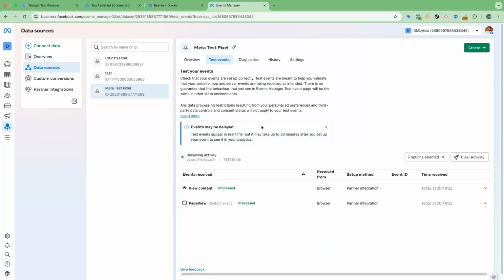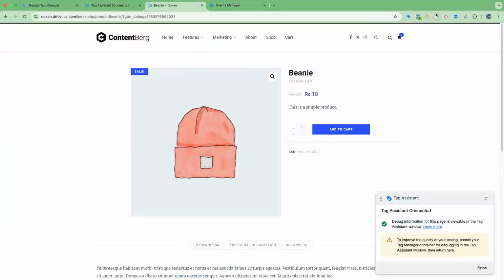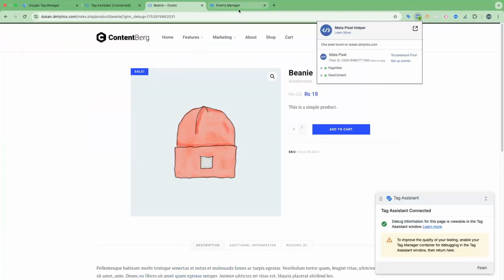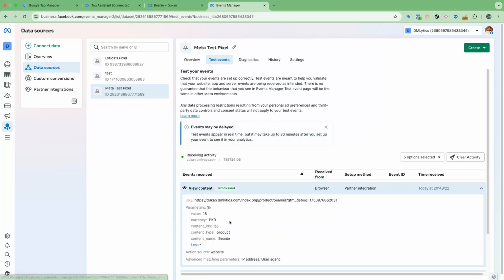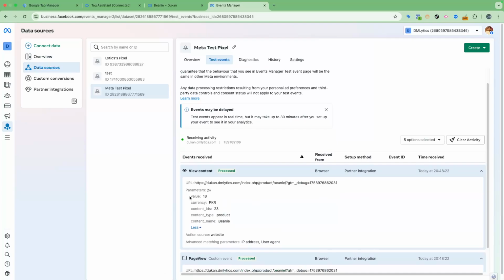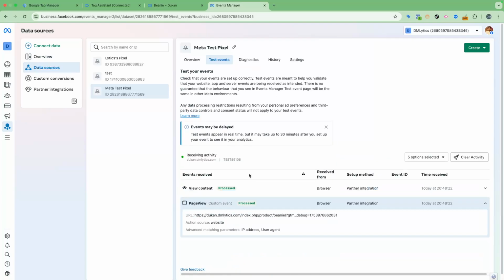Once you reload the page, as you can see here, the data is coming. We have a page view event and a view content event firing. And for the view content event, you can also verify if the event parameters data is coming or not.